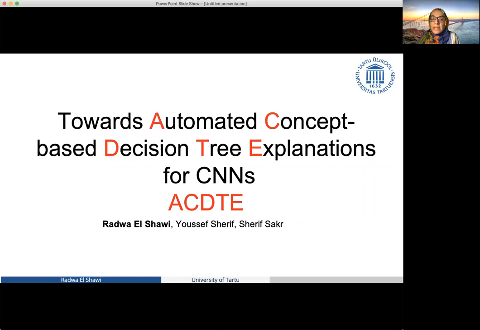Today I'm going to present a paper titled Towards Automated Concept-Based Decision Tree Explanations for a Convolution Neural Network. This work is a joint work with Youssef Sharif and the Professor Sharif Sakr from University of Tartu.